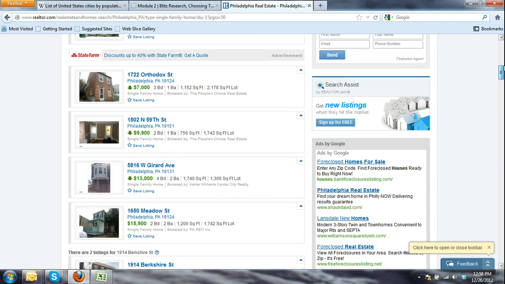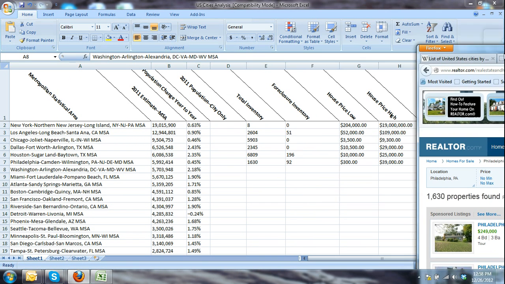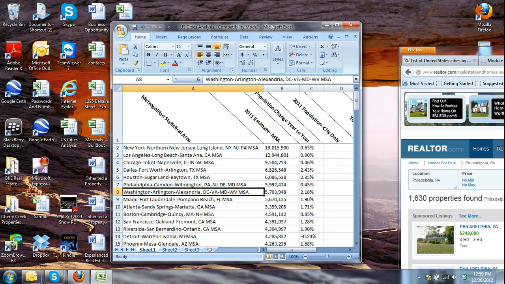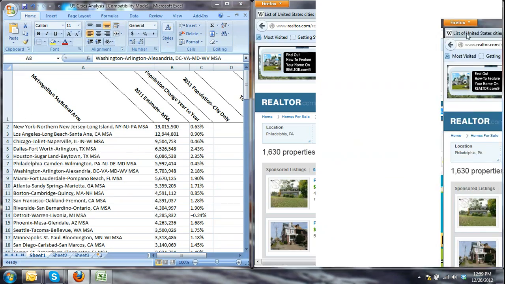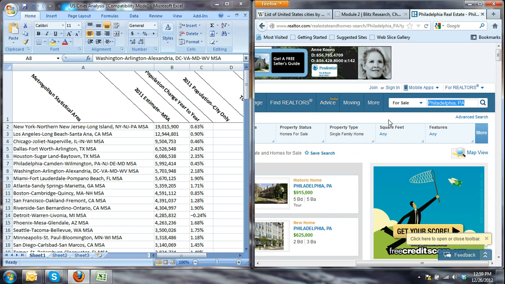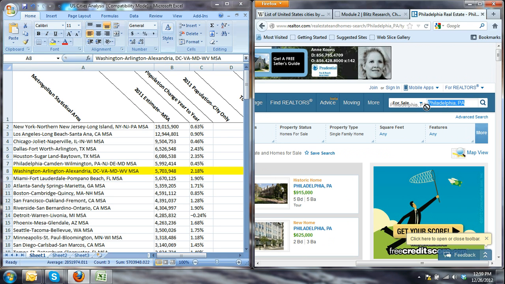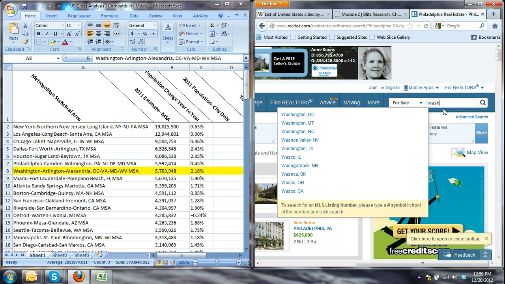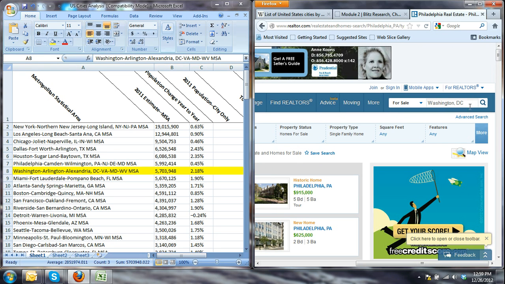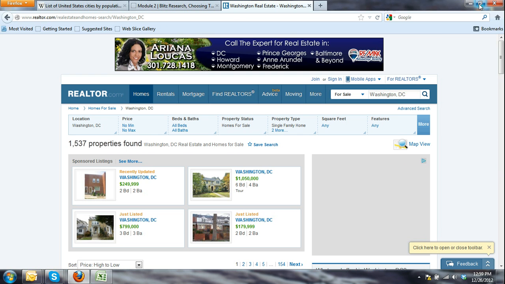Now that we're already on this page, I like to split my windows here. Which one are we on now? We're on Washington. Sometimes I highlight these just to make sure I know what I'm working on, and then unhighlight them. Washington, D.C. Go ahead and hit search. Looks like we have 1,500 properties.